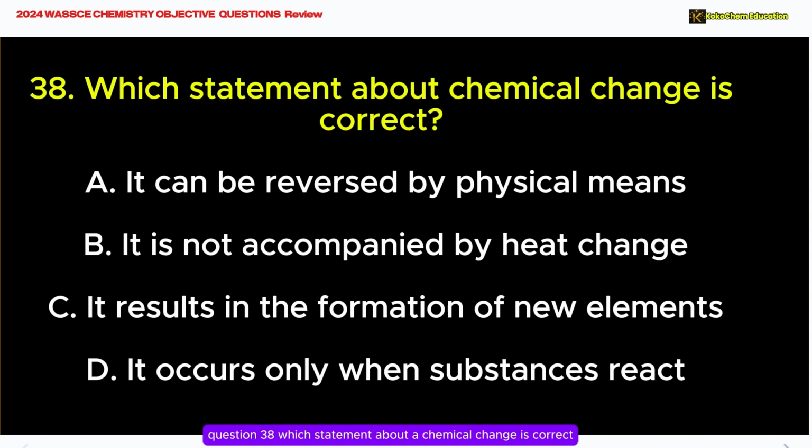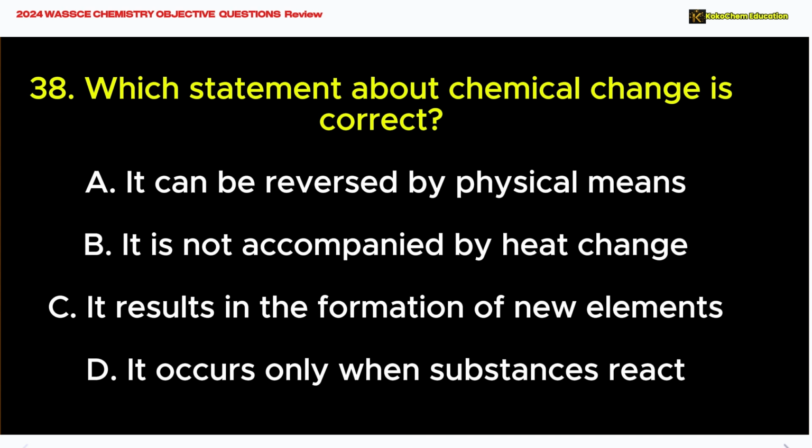Question 38. Which statement about a chemical change is correct? A. It can be reversed by a physical means. B. It is not accompanied by heat change. C. It results in the formation of new elements. D. It occurs only when substances react.